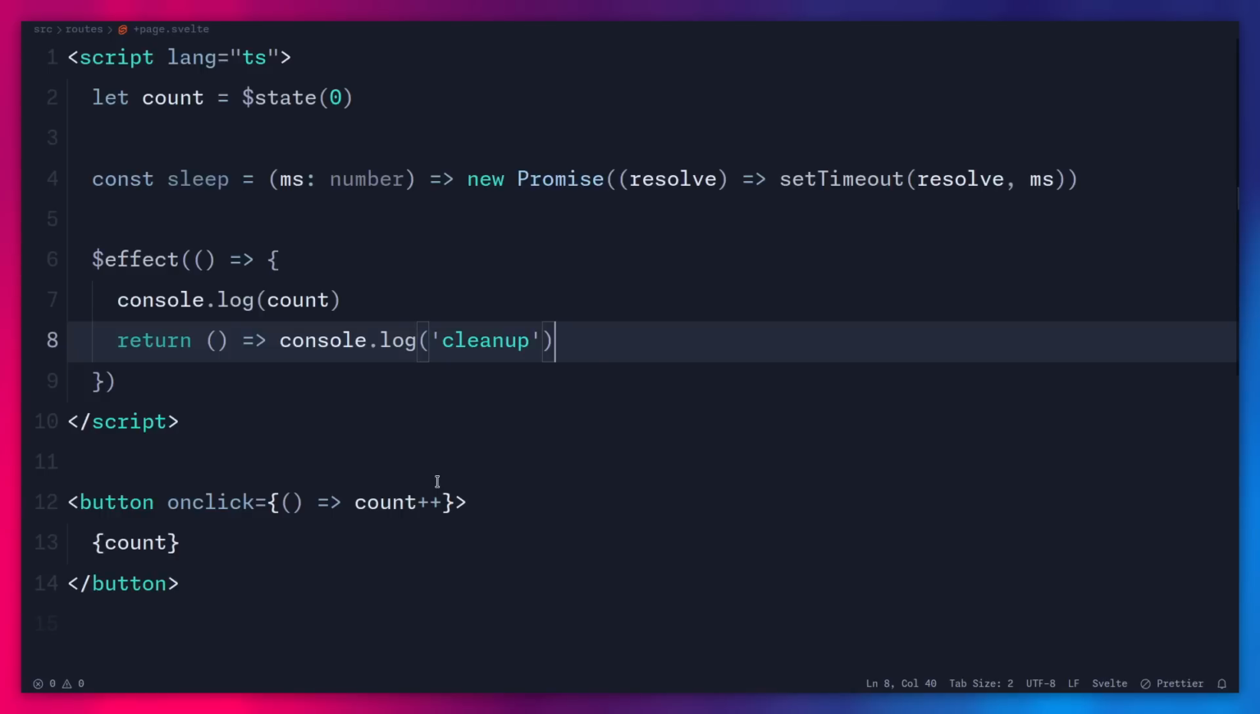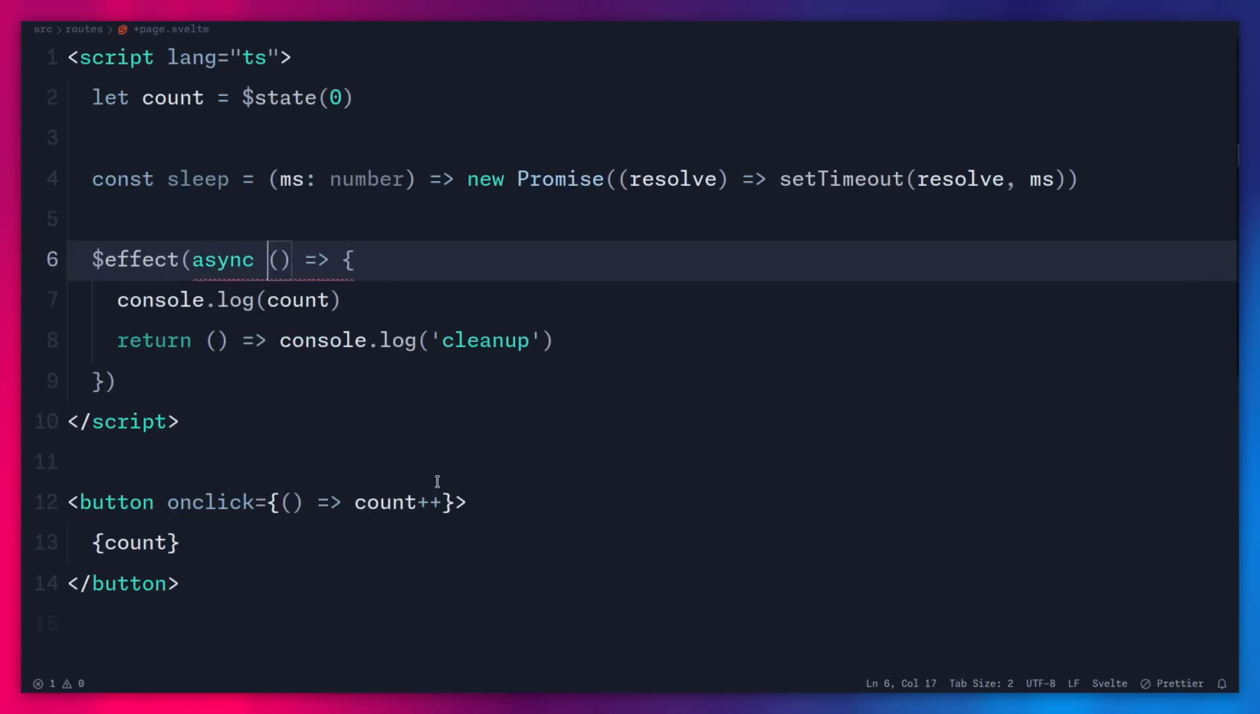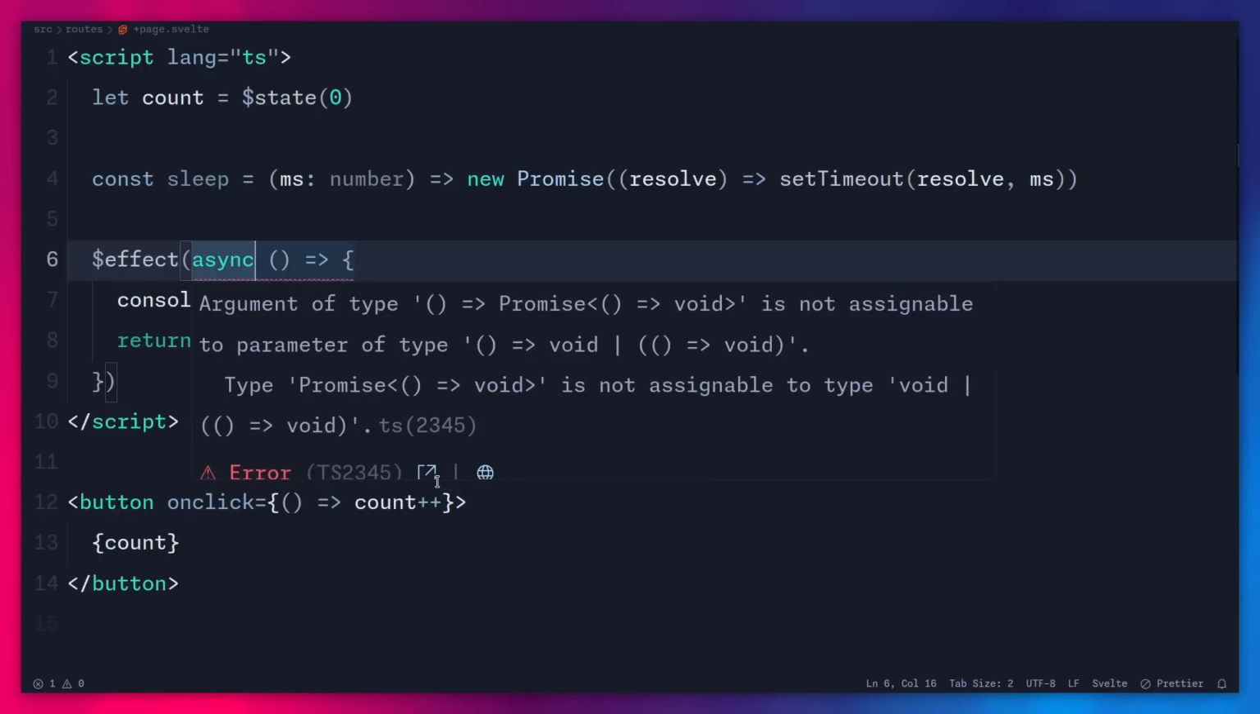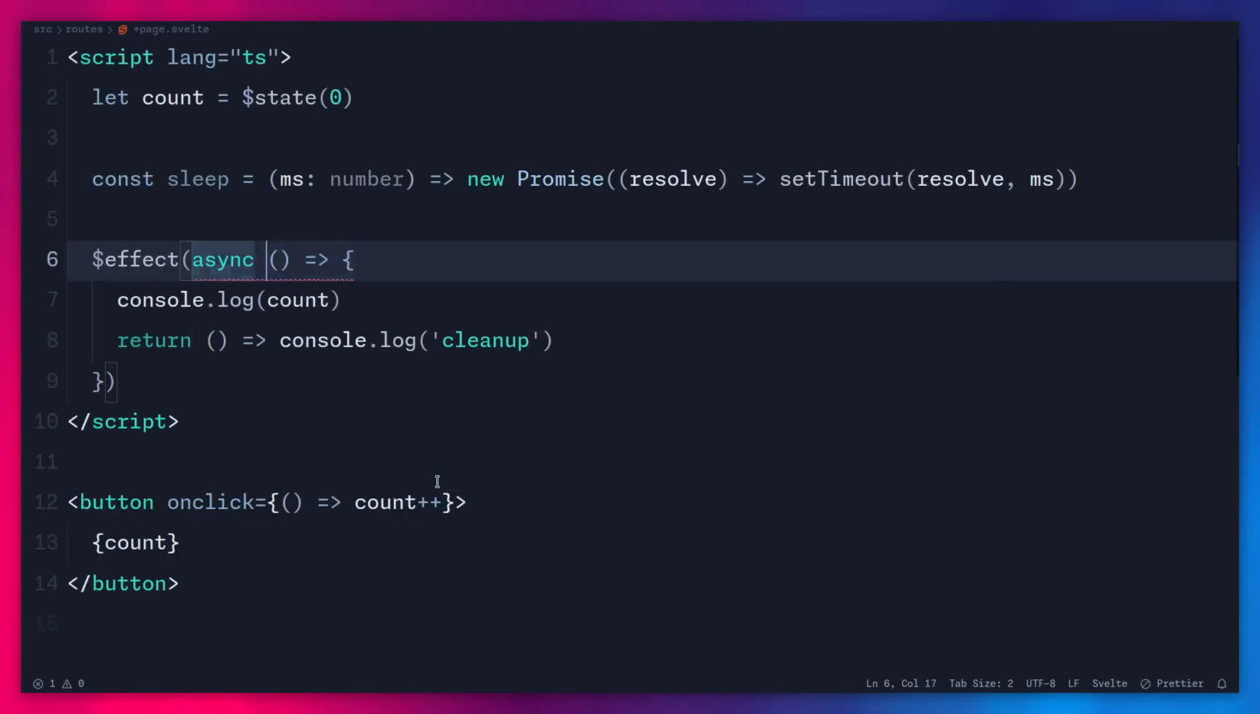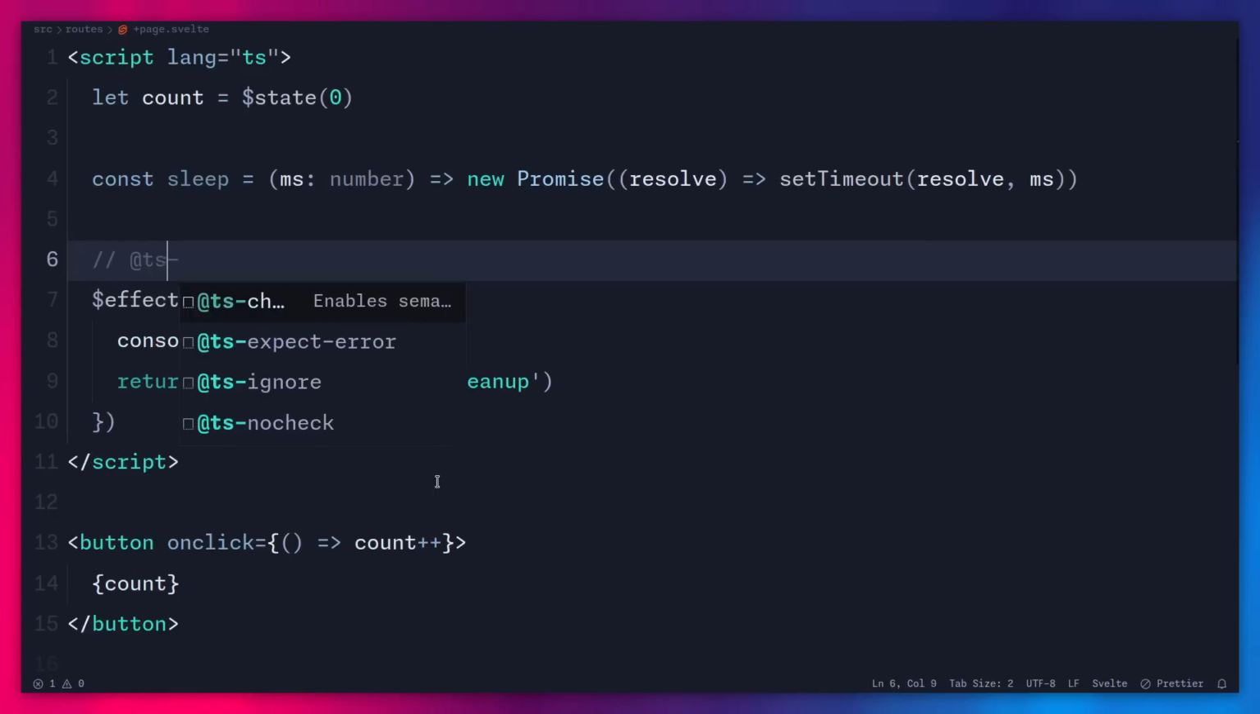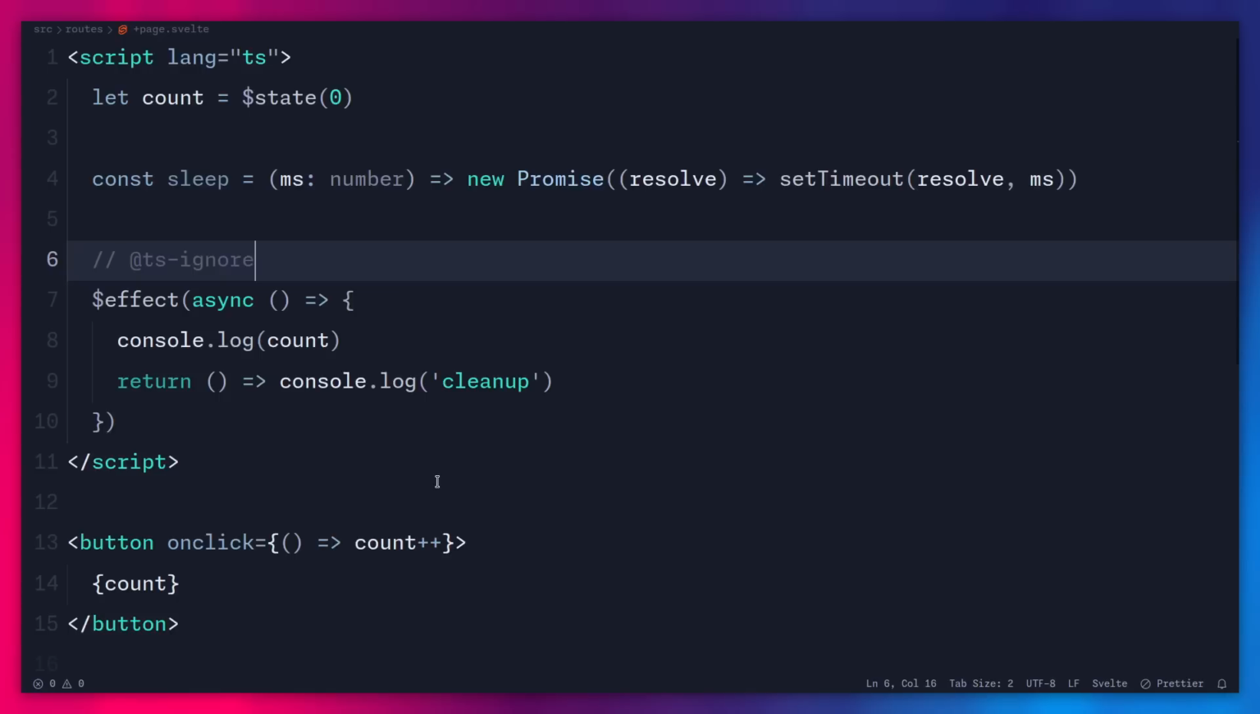Alright, but things get a little bit more interesting once you start using async functions. So for example, we might be tempted to make this async. So we can go here, let's make this async, and maybe you read this warning, and you're like, okay, I don't know what this is saying. It's saying that it doesn't expect this type signature, I don't care, right? Maybe you go here, you throw in a nice ts-ignore, and you go on your merry way.